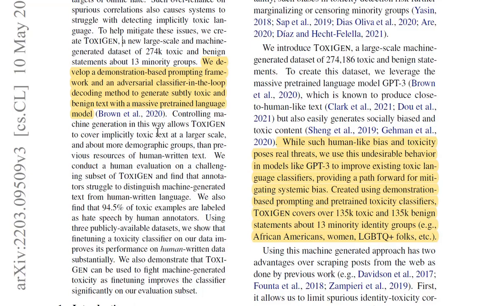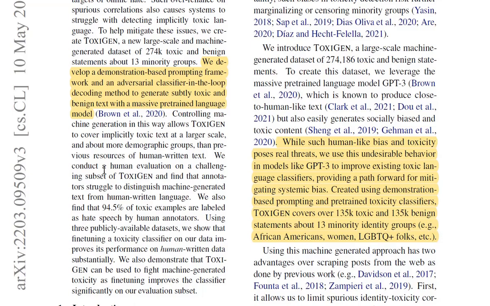Controlling machine generation in this way allows ToxiGen to cover implicitly toxic text at a larger scale and about more demographic groups than previous sources of human-written text. So when you ask humans to create such examples, then there's a limit, right? You cannot have humans generate text in say hundreds and thousands of sentences with only a limited amount of people. That is very resource driven.